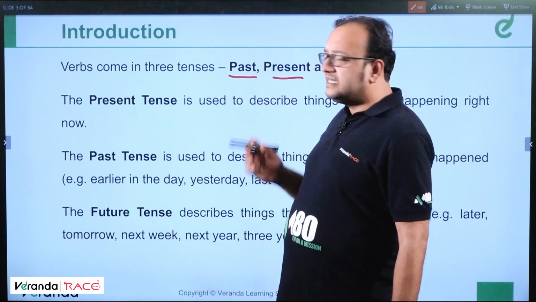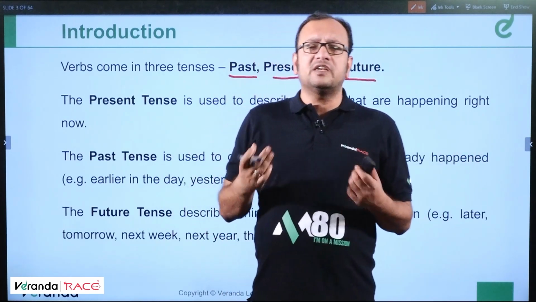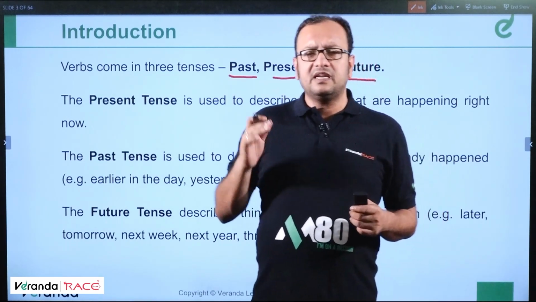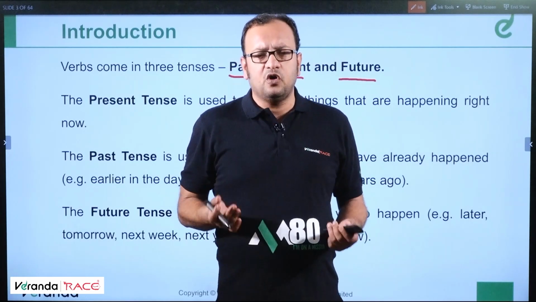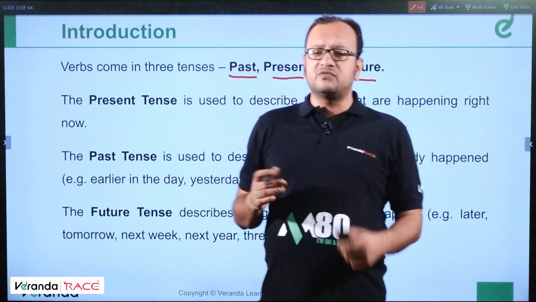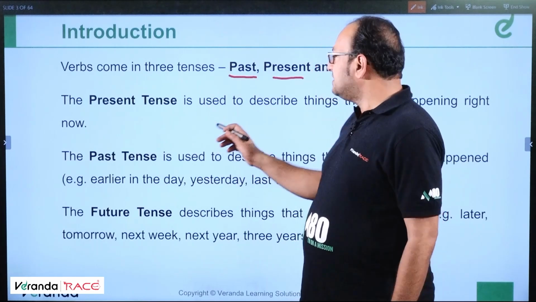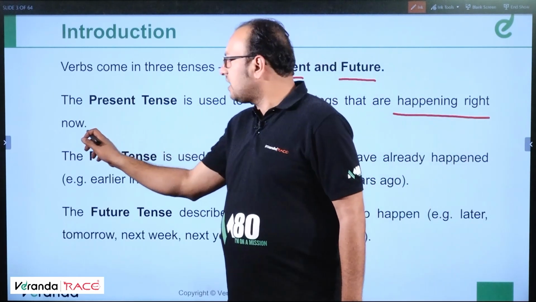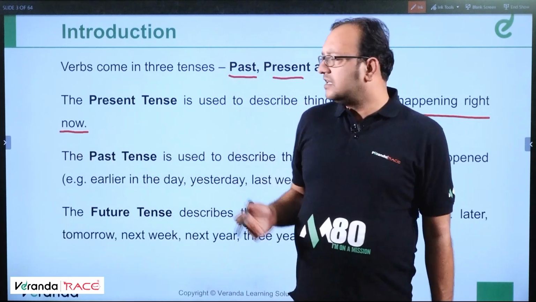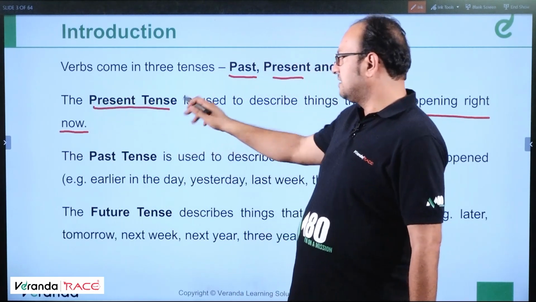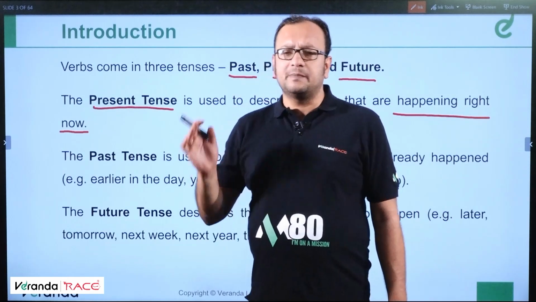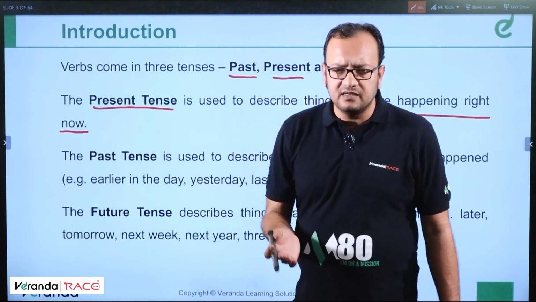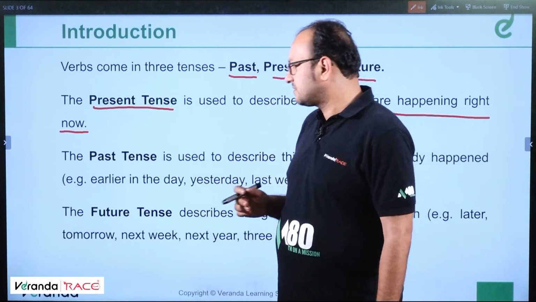The present is something which is in our hands, and future is something which will take place, which is not in our hands. It's something futuristic. We can only imagine, or it's something planned. That's known as future tense. The present tense is used to describe things that are happening right now or happen generally or every day. Clear? The present tense represents an action that is happening right now or which happens regularly. This is known as the present tense.